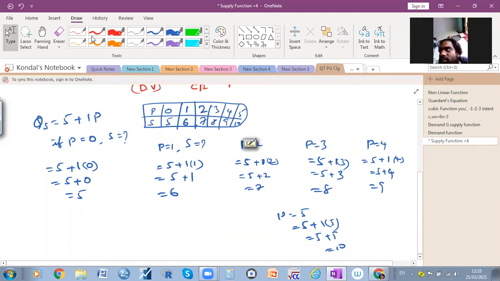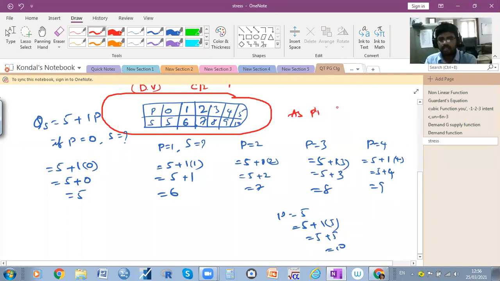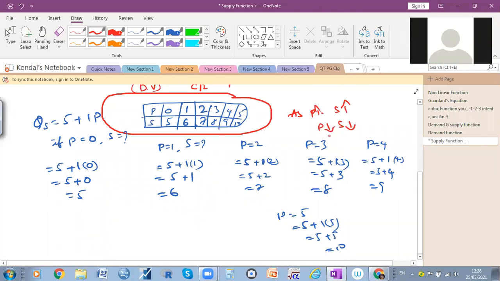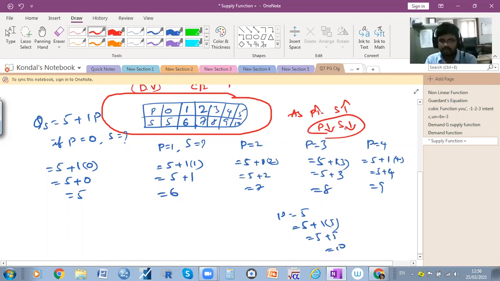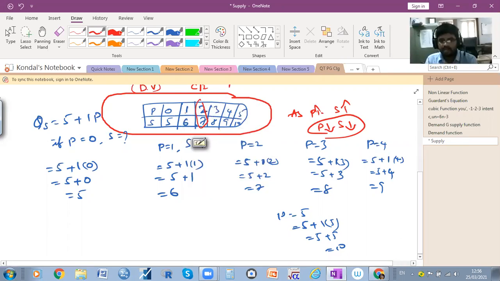So what do you observe here? Price increases, supply also increases. As the price increases, supply also increases. When the price decreases, the supply also decreases. Have you observed this? If you take the middle point, when the price decreases from 2 to 1 rupee, the supply also decreases. When the price increases from 2 to 3 rupees, the supply also increases from 7 to 8. Okay, so when you take the diagram,